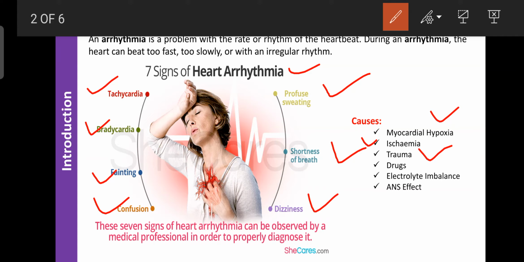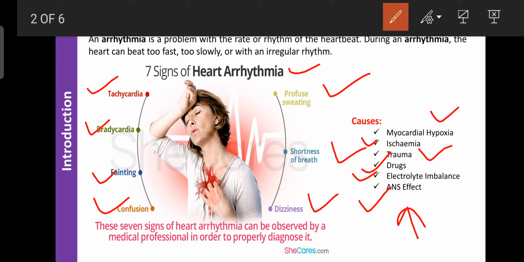Other causes are certain drugs, as well as electrolyte imbalance. If the electrolytes in your food are imbalanced, then also the person may suffer from arrhythmia. Then there is the autonomic nervous system effect. If the system is more active, the person may suffer from arrhythmia. For example, during excitement or stress, adrenaline and noradrenaline levels increase, and these are the main neurotransmitters of the ANS. Due to that, the heartbeat can increase, which is responsible for atrial flutter, atrial fibrillation, or different types of cardiac arrhythmia.